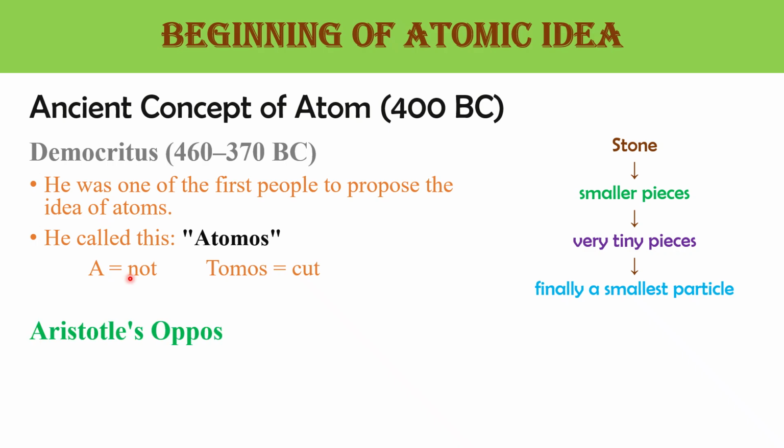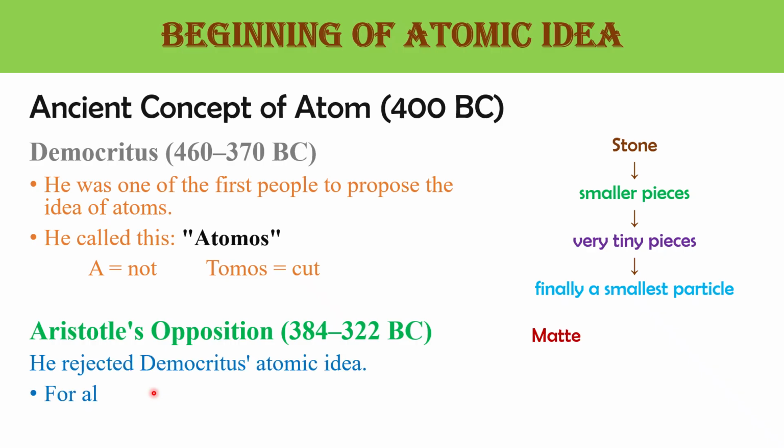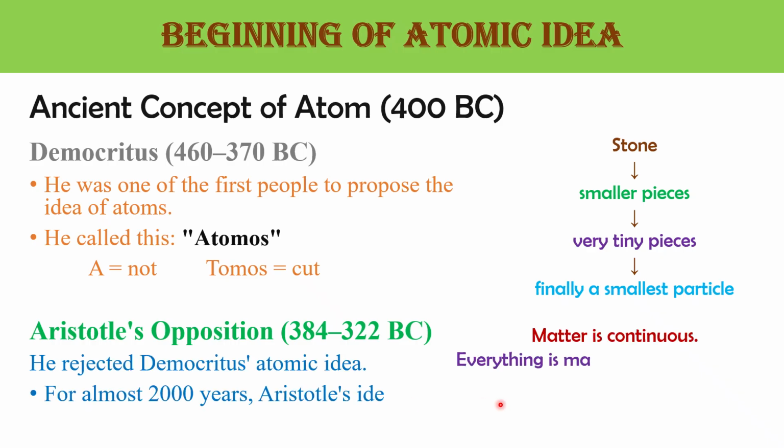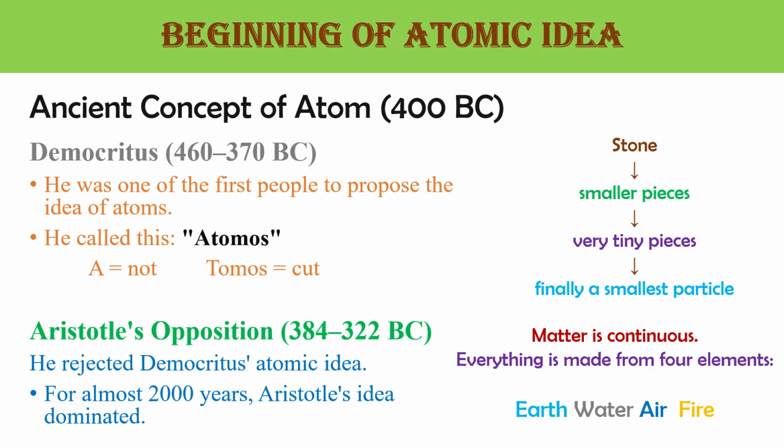And that idea was forgotten in the Aristotle period. The Aristotle period is about 384 to 322 BC. He disagreed with Democritus. He believed matter is continuous, not made of teeny particles. He believed everything was made from earth, water, air, and fire. But Aristotle was very influential, so his ideas remained accepted for nearly 2000 years. But now atoms became scientific in 1803.